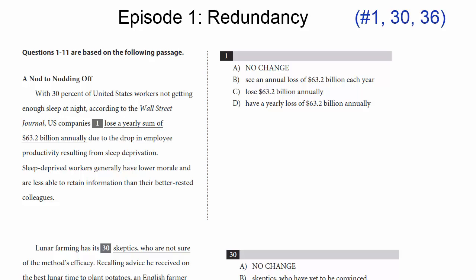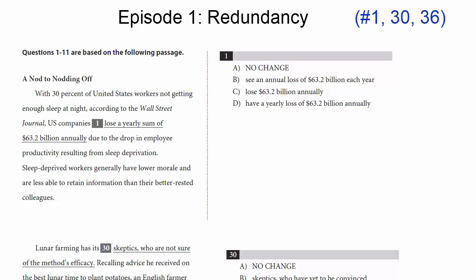When you're evaluating choices on the new PSAT writing, one thing to look out for is redundancy. Redundancy is unnecessary repetition. If there's a choice that repeats the same thing in the choice, or repeats something that's said already in the sentence or said elsewhere in the paragraph, for example, that's redundancy. You don't need to repeat that if you don't have to.